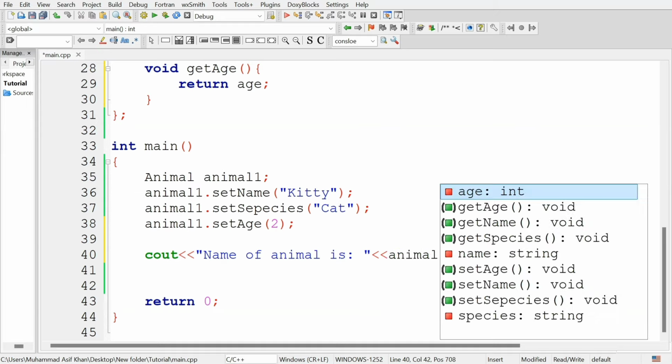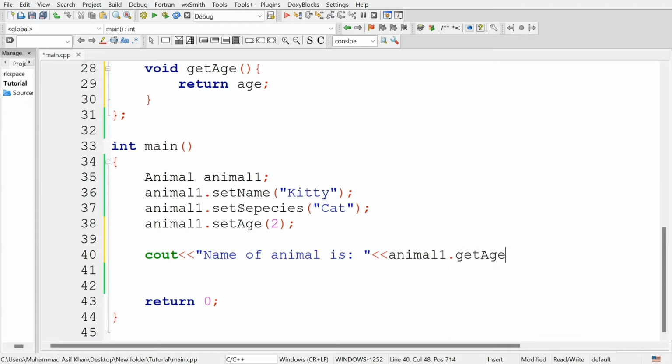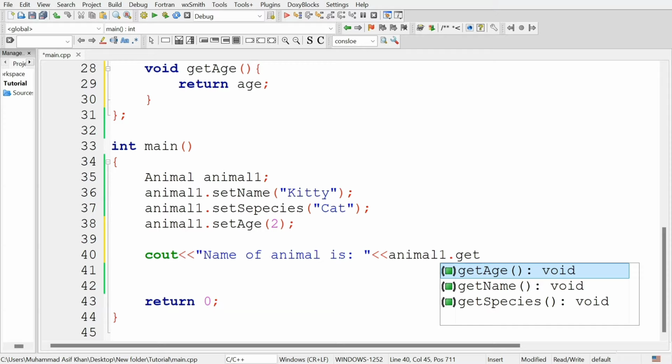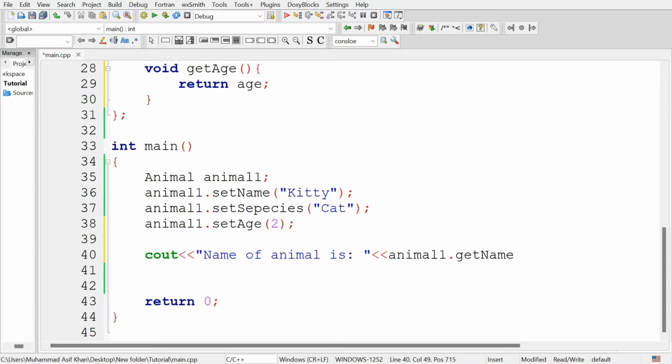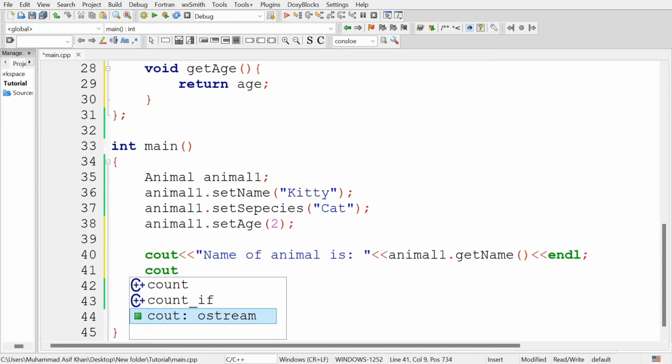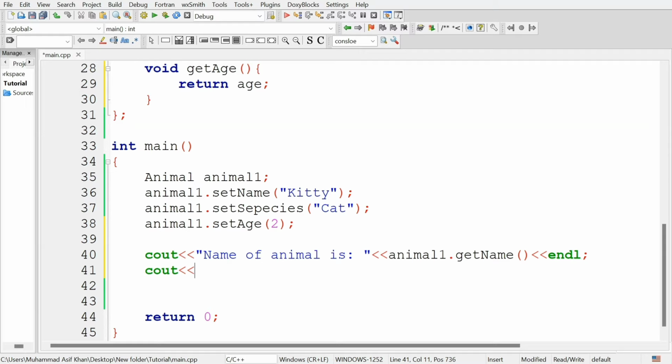First call the get name method to display the name of the animal, then call the get species method to display the species of the animal.